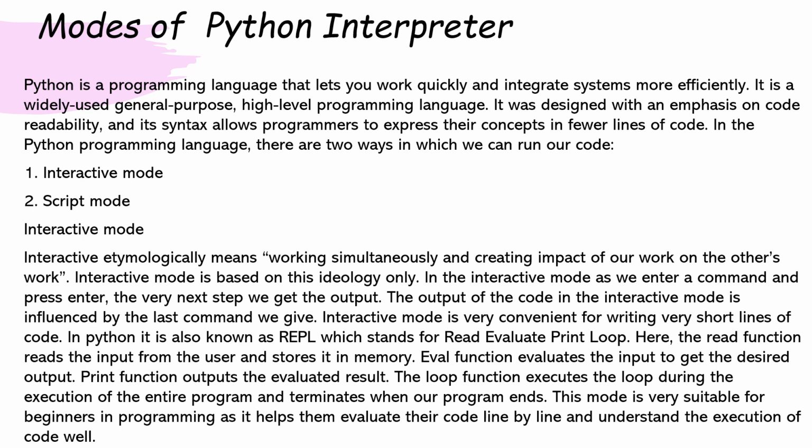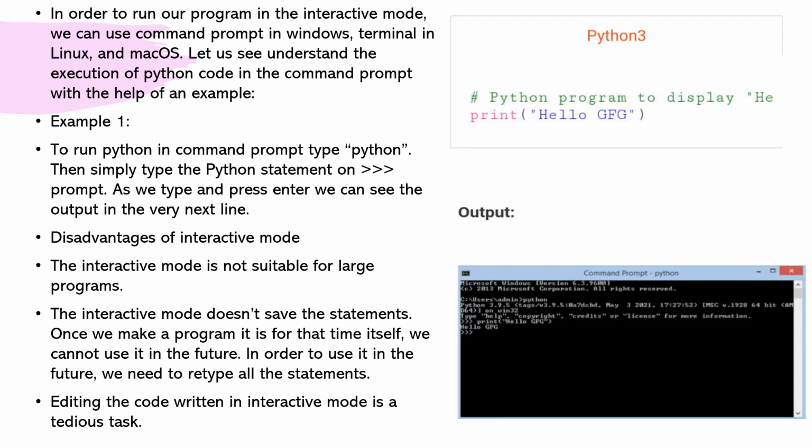This mode is very suitable for beginners in programming as it helps them evaluate their code line by line and understand the execution of code well. In order to run our program in the interactive mode, we can use command prompt in Windows, terminal in Linux and Mac OS. Let us understand the execution of Python code in the command prompt with the help of an example. In example 1, to run Python in command prompt type python, then simply type the Python statements on prompt. As we type and press enter, we can see the output in the very next line.